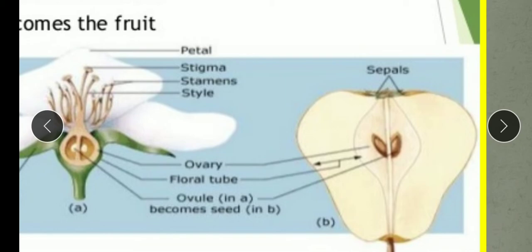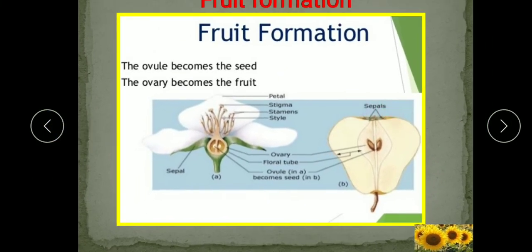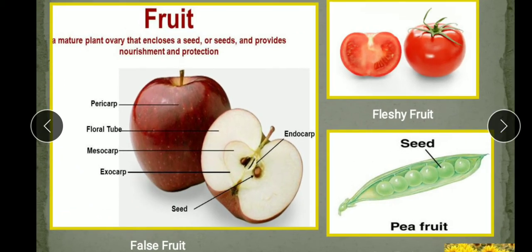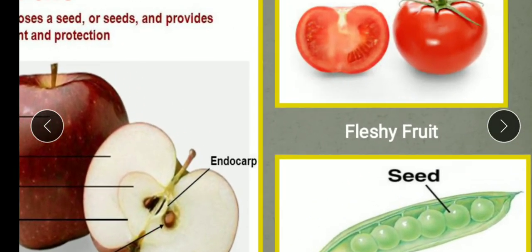Okay, so understood the fruit formation. Now a fruit is a ripened ovary that contains one or more seeds. Like in the apple I showed you, this inner part is the ovary, and inside the ovary these are the seeds. So a fruit is a ripened ovary that contains one or more seeds. You can see here many seeds, here two seeds, and here in the tomato you see many seeds. So a fruit can contain one or more seeds.